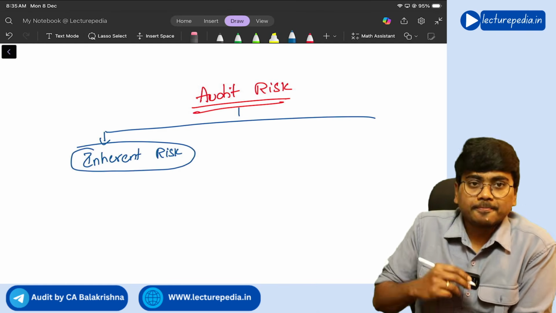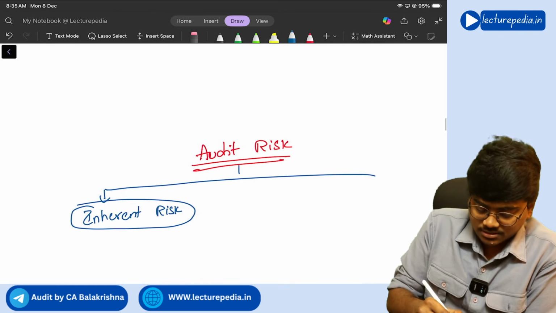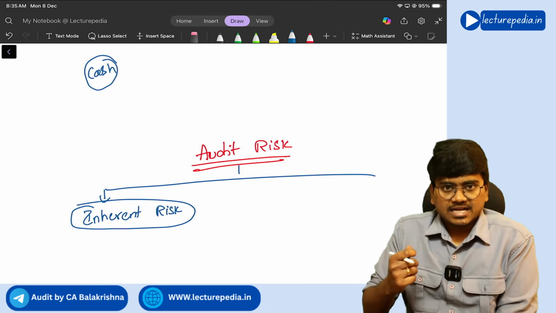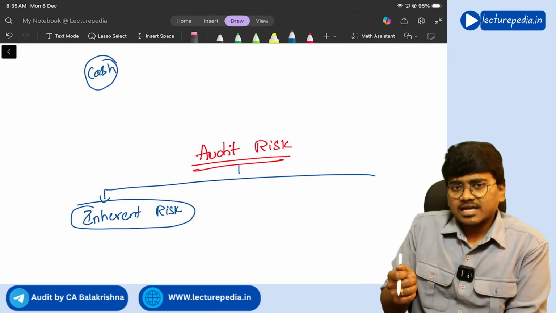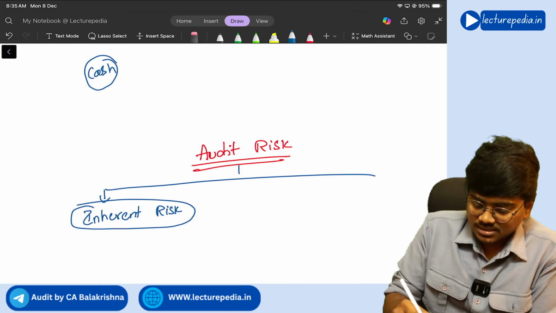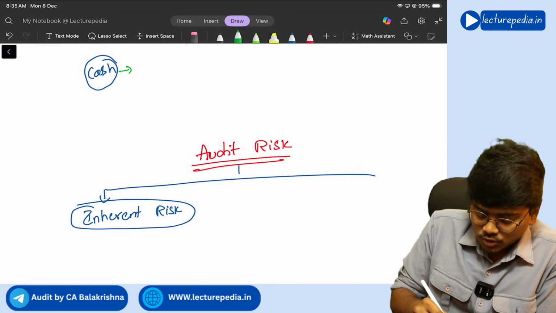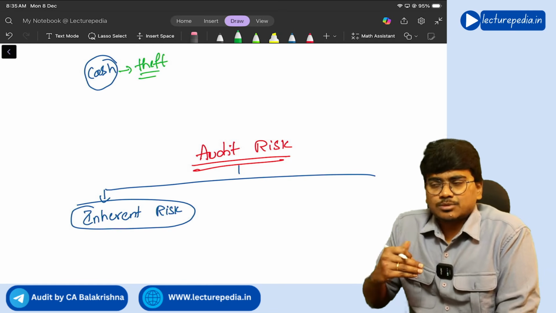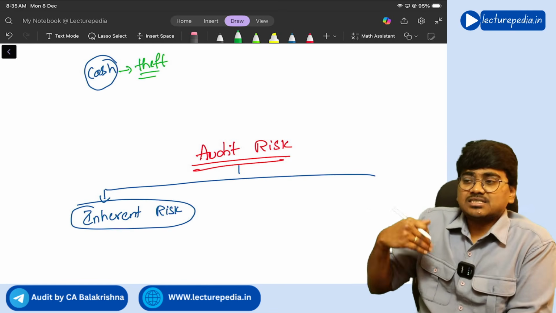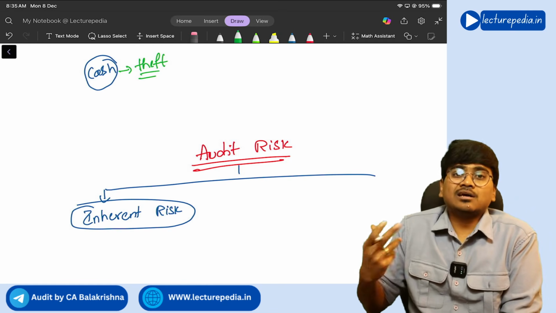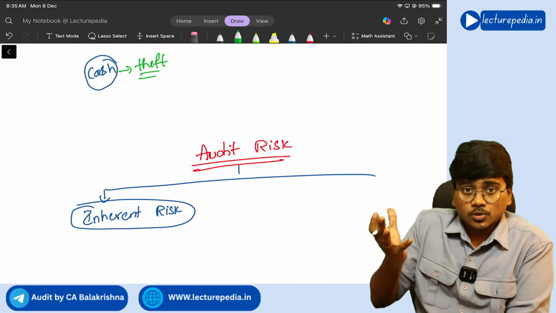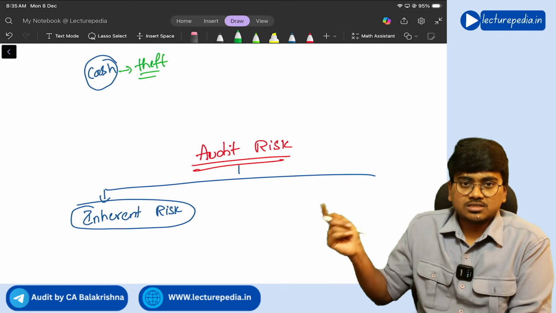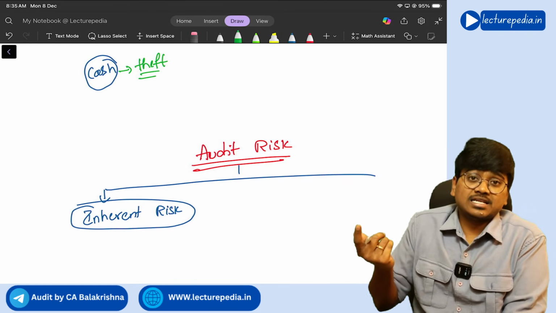Inherent risk means, for example, there is cash. Now, if there is cash, then the inherent risk of cash is that it might be subjected to theft, correct or not? Inherent risk means the risk that is present by birth. So the inherent risk of cash is that someone can come and steal the cash. That is the inherent risk of cash.